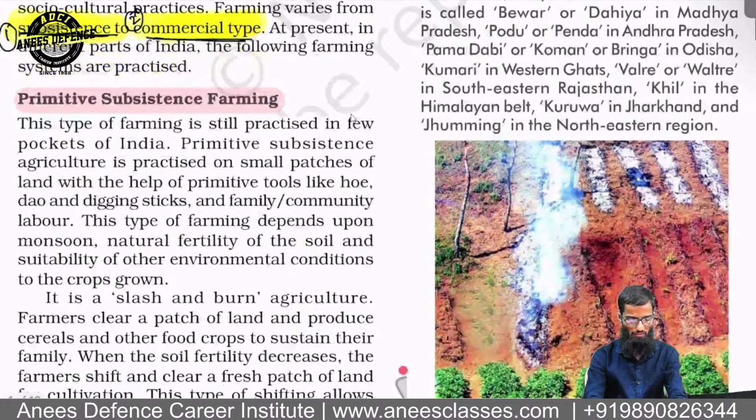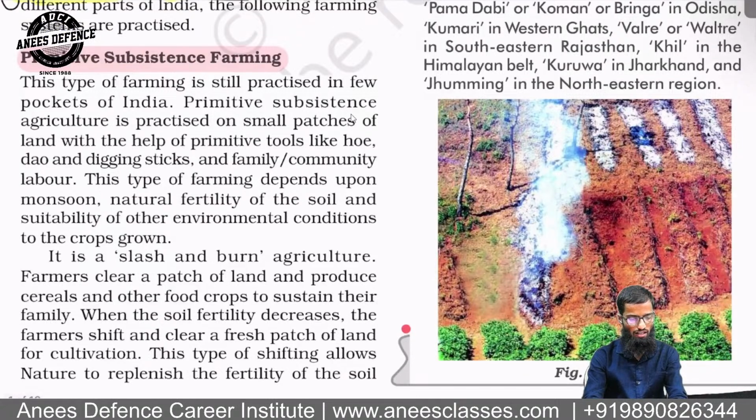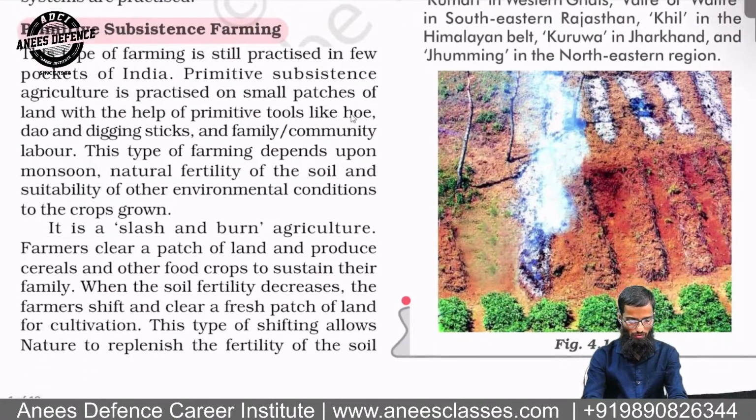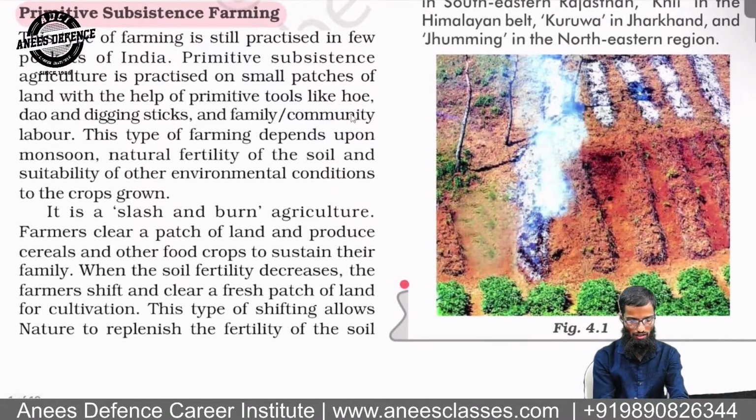In the primitive type of farming, this type of farming is still present in India. Okay, with the help of primitive tools like hoe, dao and digging sticks, etc., and with the help of family labor. It is the slash and burn agriculture. Okay, remember this name: slash and burn agriculture.